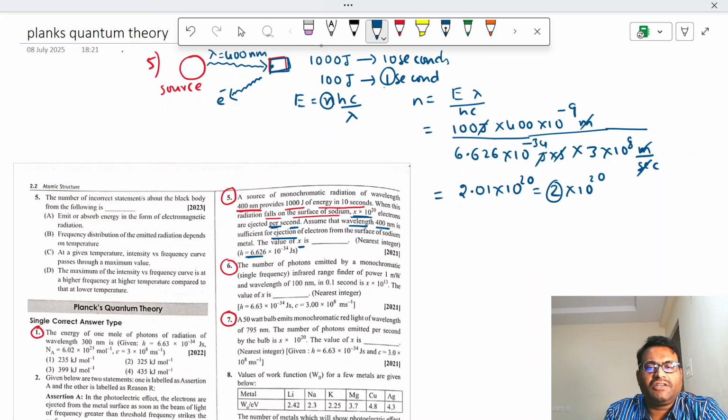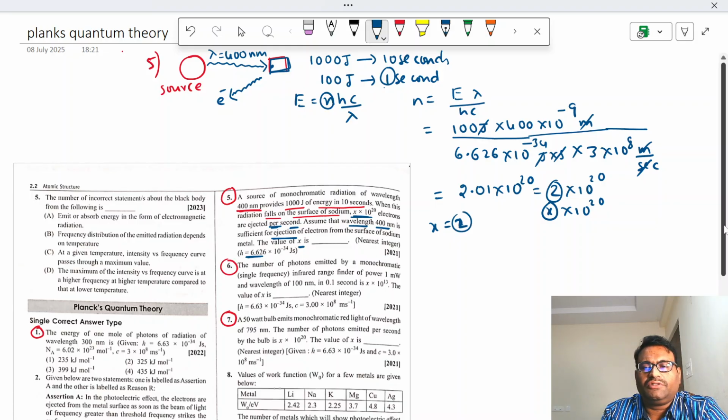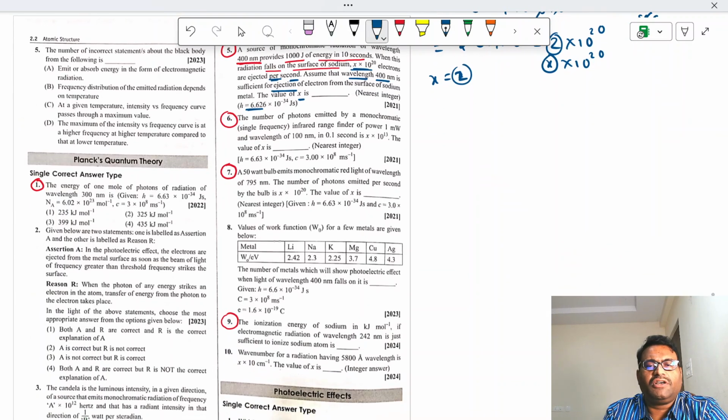So what is asked? x into 10 power 20. So x is what? 2. Right? Next, let us solve question number 6.